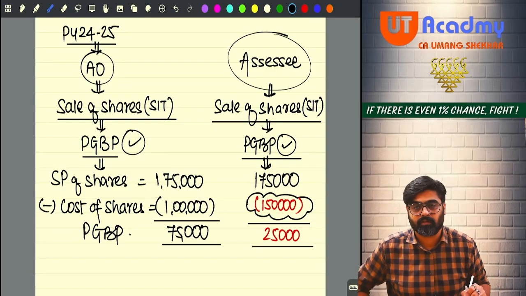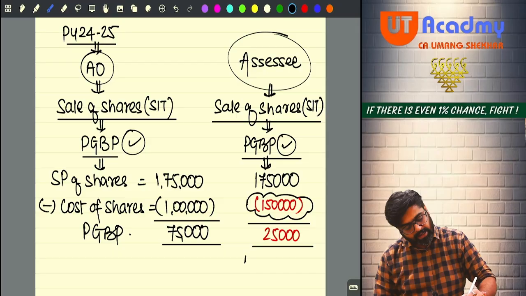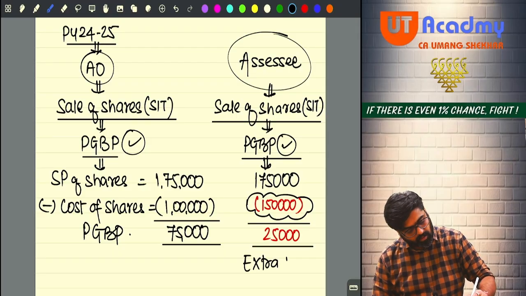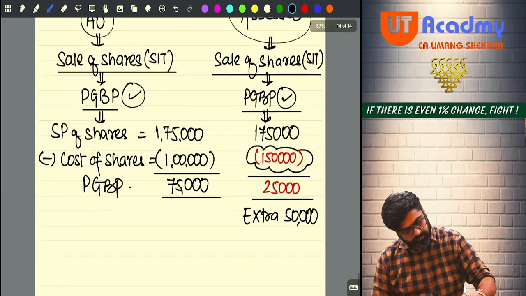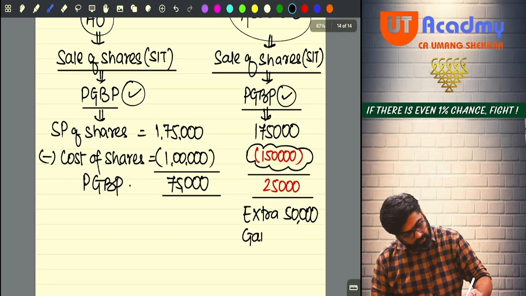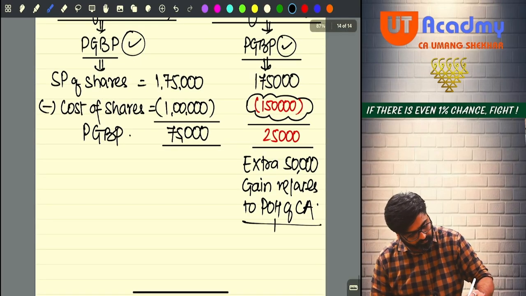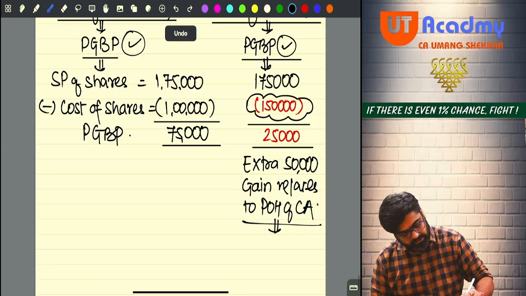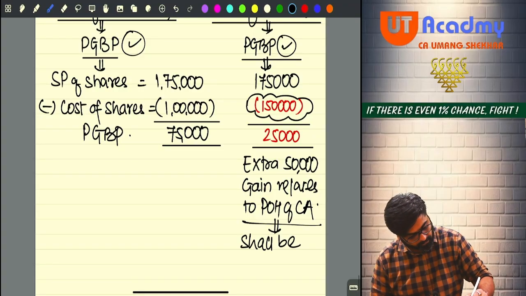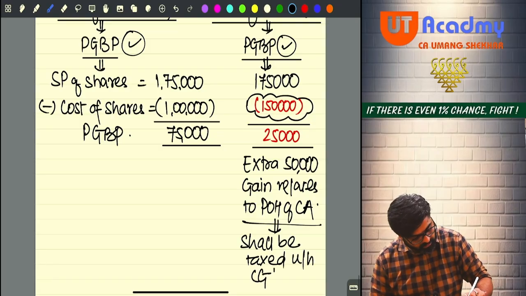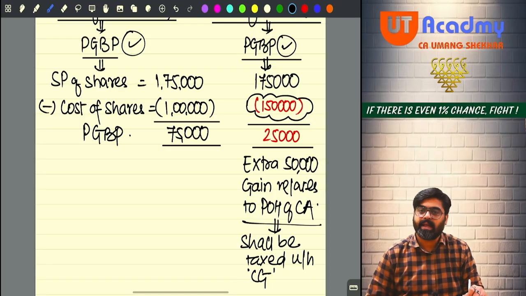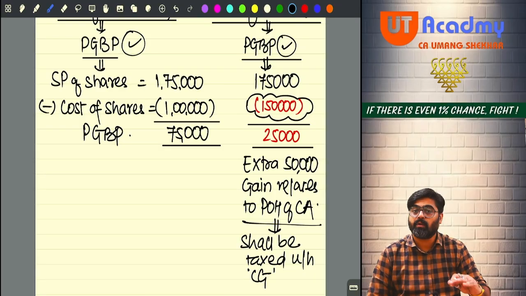This is what the assessee says. Meaning that the extra 50,000 gain, which relates to the period of holding of the capital asset, shall be taxed under the head capital gain and not under the head PGBP.